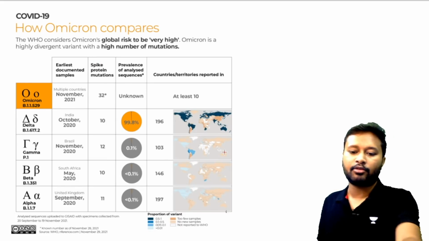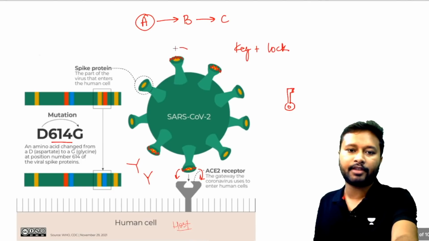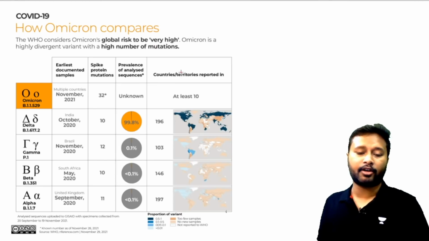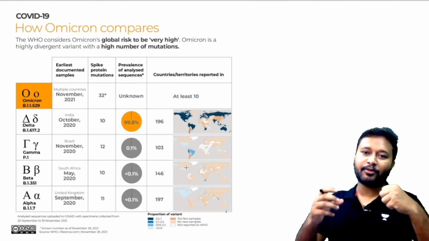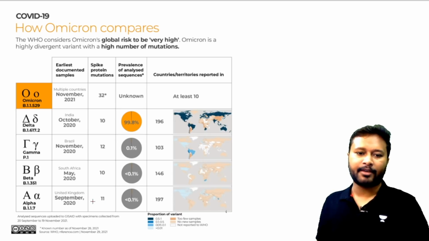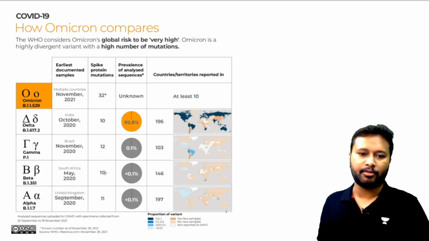Out of the complete coronavirus we are just talking about this portion. Why this portion is important, I already told you, is because that's the place from where it binds to the host. Alpha has 11 mutations in the spike protein, beta has 10, gamma has 12, and delta has 10.